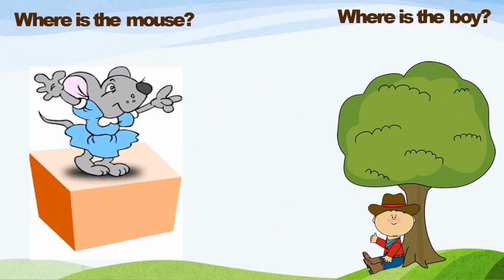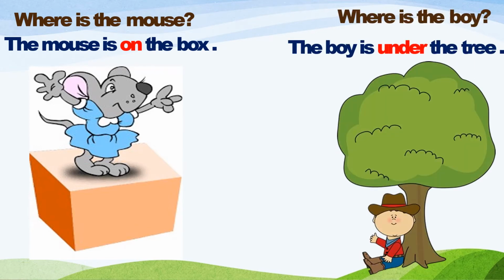Dear children, let's do some examples. Where do you see this little mini mouse? Where is the mouse? The mouse is on the box. And where is the boy? The boy is under the tree. So on and under are the new preposition words that you are learning. When we say on, it means that it is touching the box. Above is a little higher, not touching the box. So here the mouse is on the box.